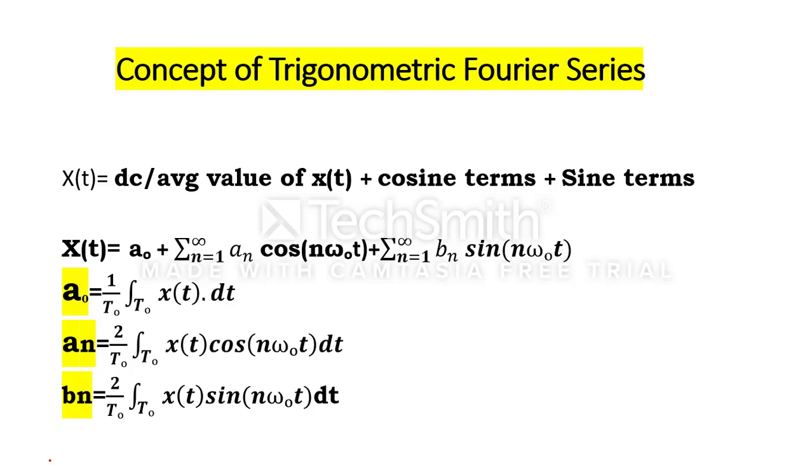These are the formulas for the Fourier series which are given in all the books. Here I am going to discuss in which condition, in this equation, a naught, an, bn, which are called the Fourier series coefficients, exist. This is very important to solve any Fourier series numerical.